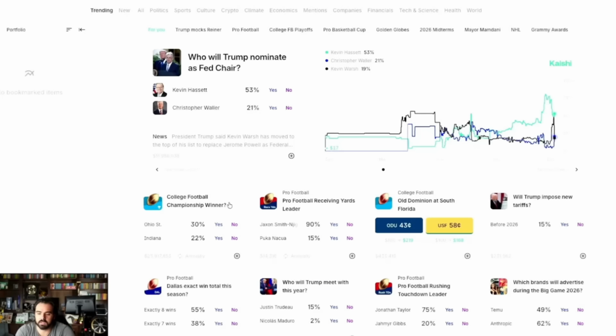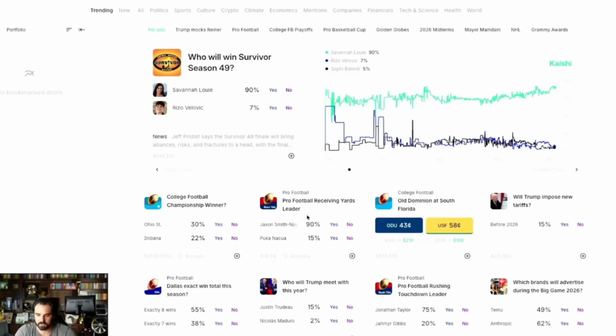All right, so let's go ahead and take a look here at Kalshi and what it looks like. When you first log in, there's a bunch of stuff that you see and you might be overwhelmed. This is not like your typical sportsbook, okay? You're not going against the sportsbook here. You're going against other people. It's peer-to-peer. There's a bunch of stuff that you could make trades on. That's what they're calling it here.